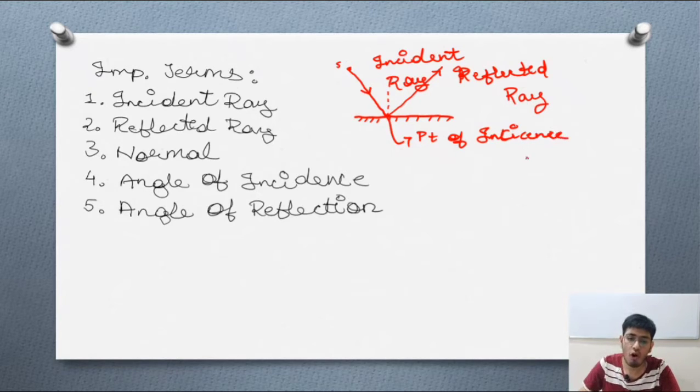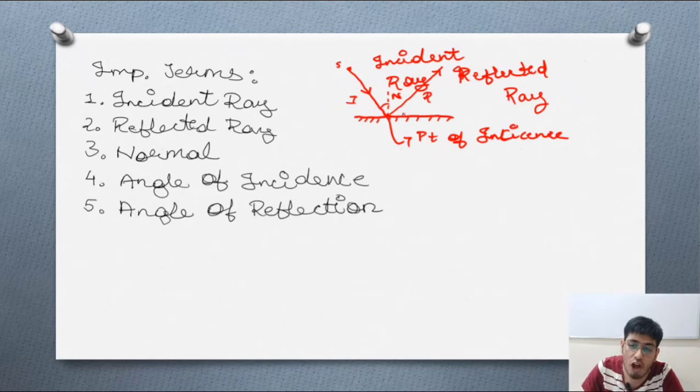Now what is the angle of incidence? This is the normal, the line drawn perpendicular to the surface from the point of incidence. The angle between the incident ray and the normal is known as the angle of incidence. This is the incident ray, this is the reflected ray.